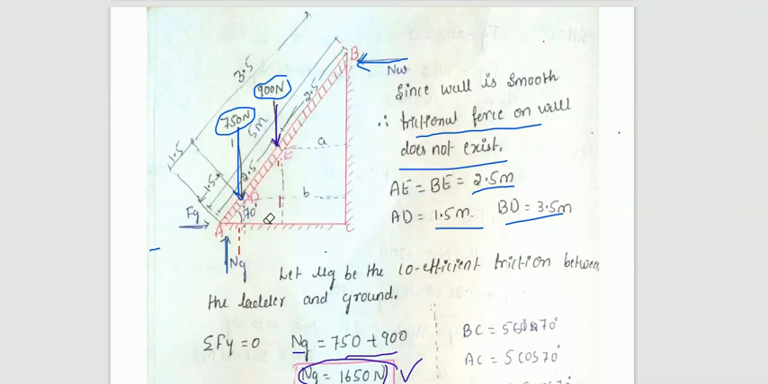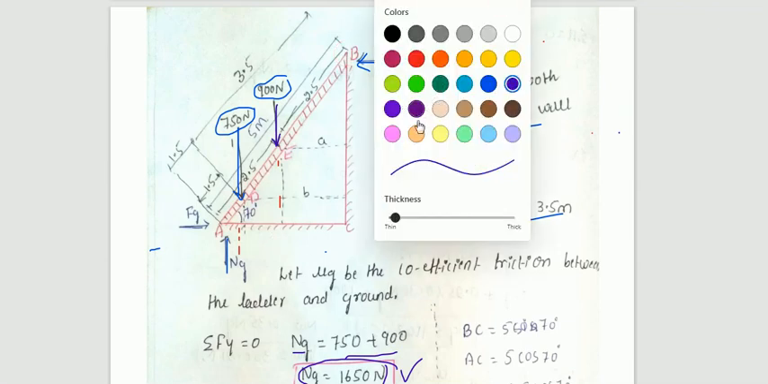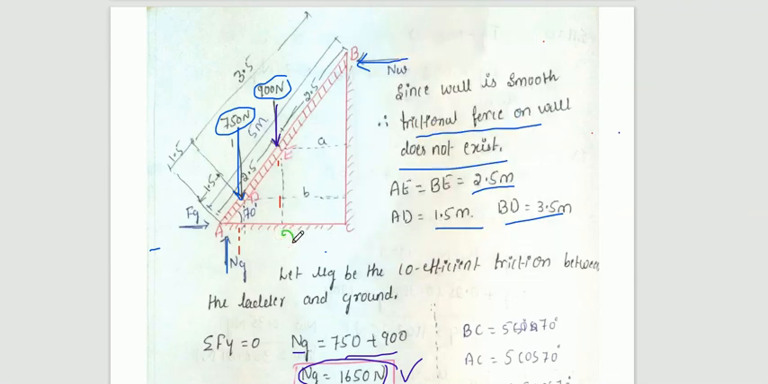See here, ABC is our triangle. So now we need to find out the perpendicular distances. So what is the perpendicular distance? AC distance we need to find out, BC distance we need to find out, because in order to take the moment we need these distances.